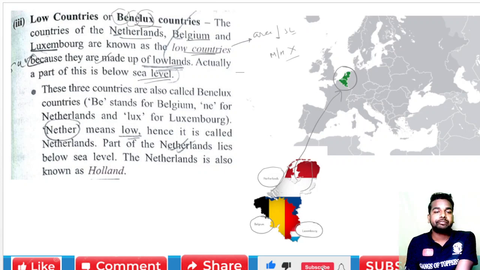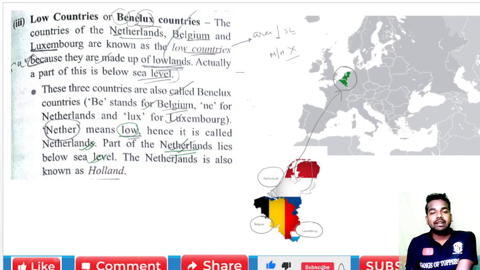Now these three countries are called Benelux because B stands for Belgium, NE stands for Netherlands, and LUX stands for Luxembourg. Again you have to remember that nether means low. Hence it is called Netherlands. And part of the Netherlands lies below the sea level. That's why we call it a low country.